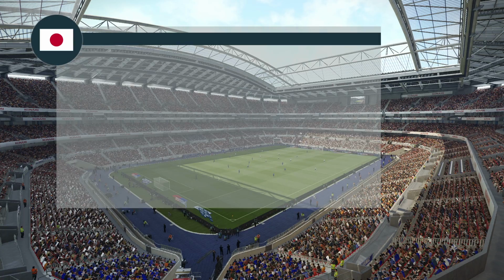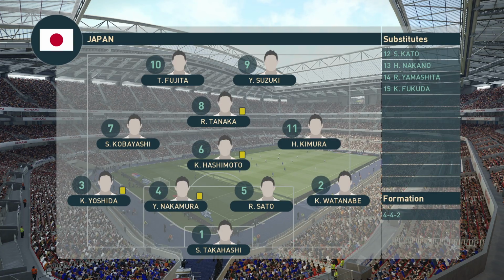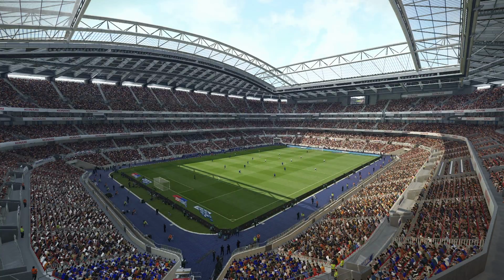Let's take a look at the Japanese lineup. We have Takahashi in goals, Nakamura and Sato the centre backs, Hashimoto the holding midfielder, Tanaka the attacking midfielder, and up front we have Fujita and Suzuki.